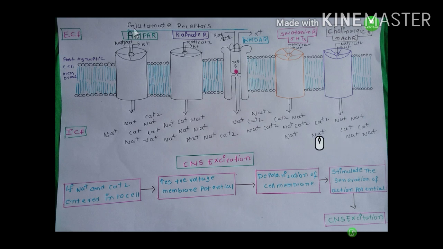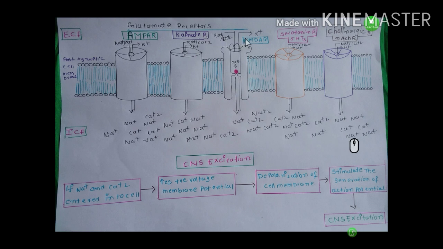Okay, coming to the AMPA receptor. If glutamate binds to the AMPA receptor, all 4 subunits undergo conformational changes and the pore is opened. So a large amount of sodium and a small amount of calcium enter the cell, and a large amount of potassium moves out of the cell. Coming to the kainate receptor. Glutamate binds to the kainate receptor. All subunits undergo conformational changes and the channel is opened. So a large amount of sodium and a small amount of calcium enter the cell, and a large amount of potassium moves out of the cell.